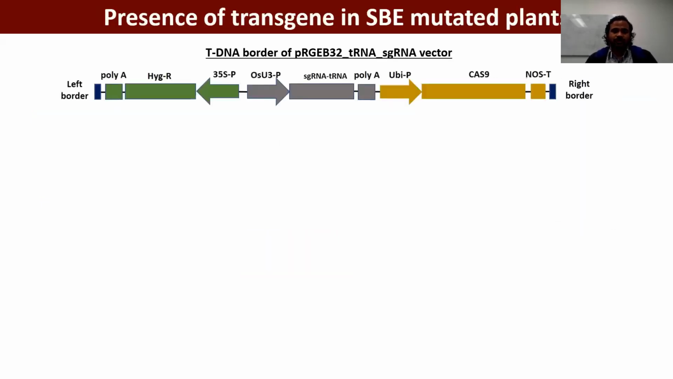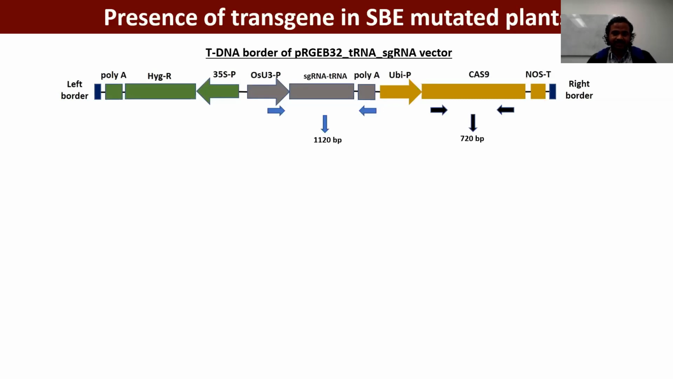This is the tDNA border of our desired construct. As you know, during the Agrobacterium transformation, normally tDNA is inserted into the plant genome. So to check the presence of the transgene, we designed 2 sets of primers. One set covers the tRNA-guide RNA region and the other one the Cas9 region. And we did the PCR with these 2 sets of primers to check the presence of the transgene in our